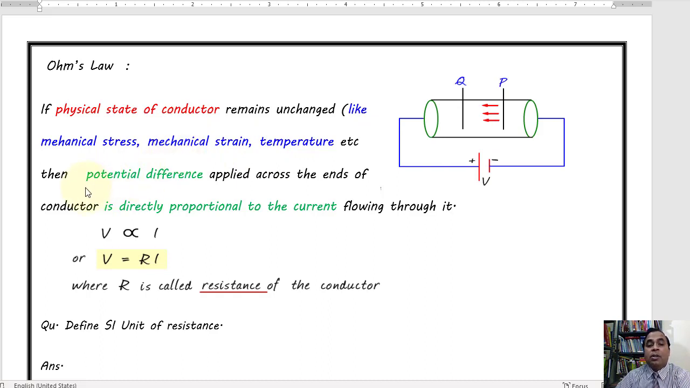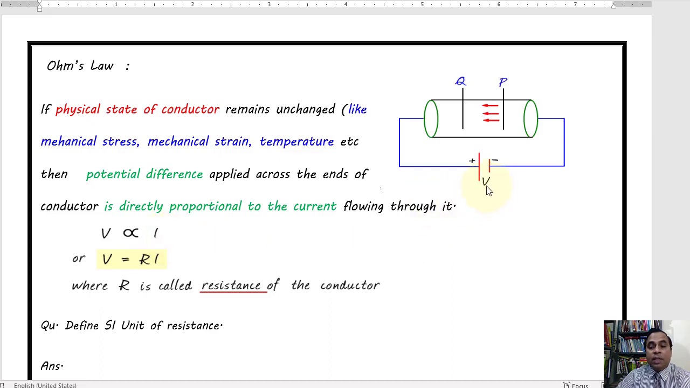In that condition, the potential difference applied across the ends of the conductor is directly proportional to the current flowing through it. Now more is the number of cells, more will be current passing through this conductor. So that's what this statement is. If physical state of conductor remains unchanged because of application of voltage, like mechanical stress, mechanical strain, it means that the wire should not get deshaped and the wire should not be overheated. Then potential difference applied across the ends of conductor is directly proportional to the current flowing through it. That is, V is directly proportional to I.